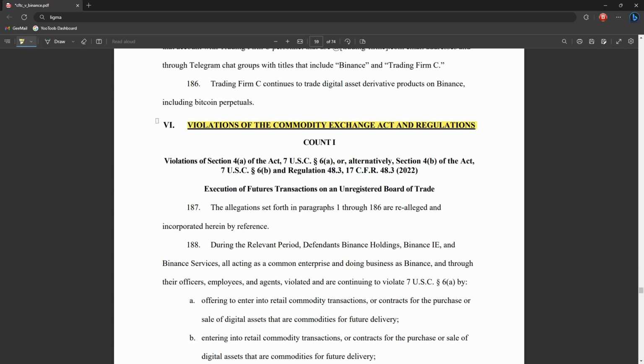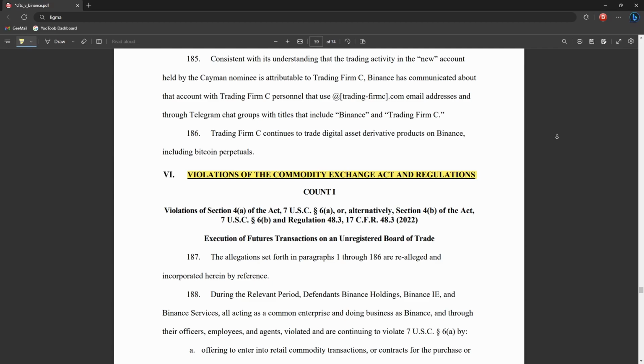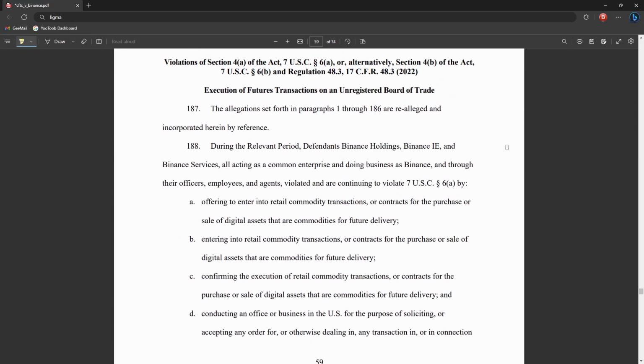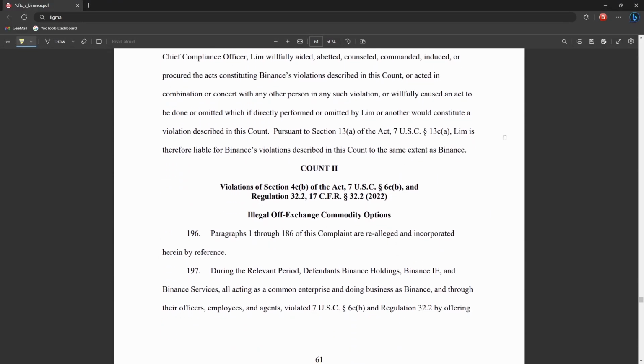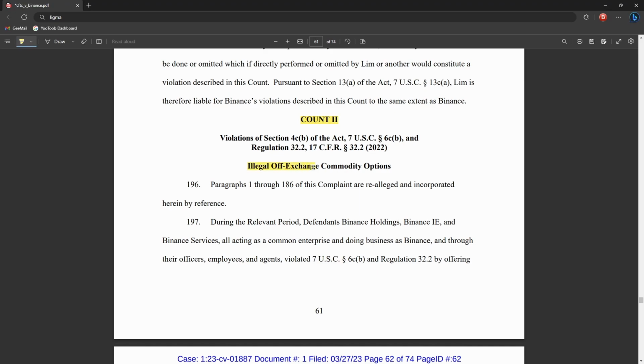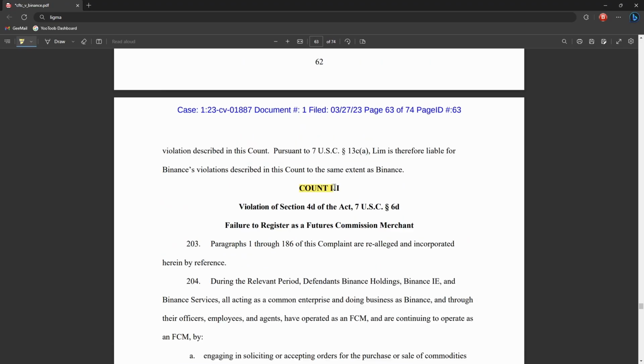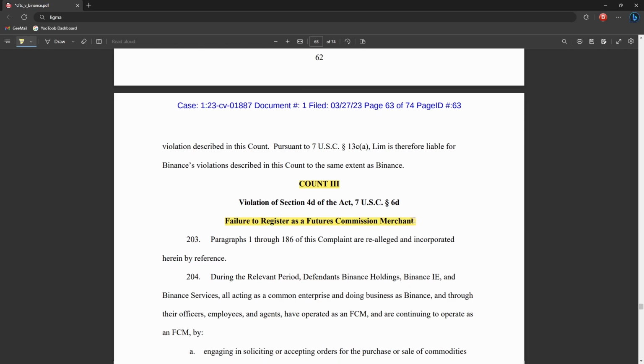And finally, at the last section on page 59, we've got the actual violations of the CFTC Act and regulations. And it's basically just saying that they knowingly provided services to US citizens, traded on their own platform, covered up their tracks, and were super shady. Second count, illegal off-exchange commodity options. Count 3, failure to register as a futures commission merchant, which is basically referring to the Binance.com platform.